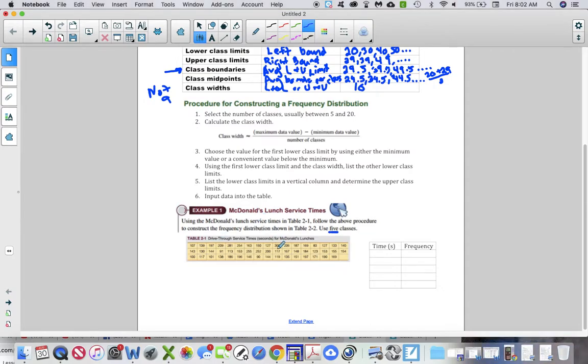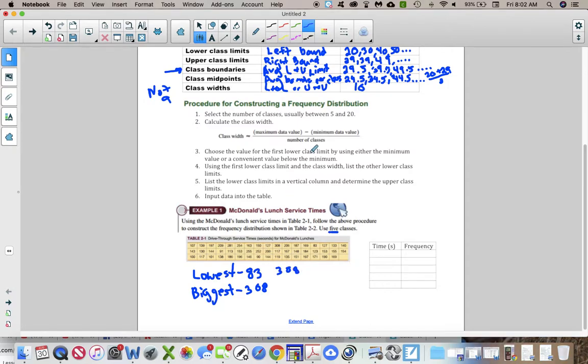Let's see, use the 5 classes. We need to figure out our lowest number. Lowest number is 83, I think. 83. Your highest number, the biggest number, is, I see a 308. That might be the biggest one. 308. So, to determine your class width, how big you need your classes to be across, we're going to do 308 minus 83.